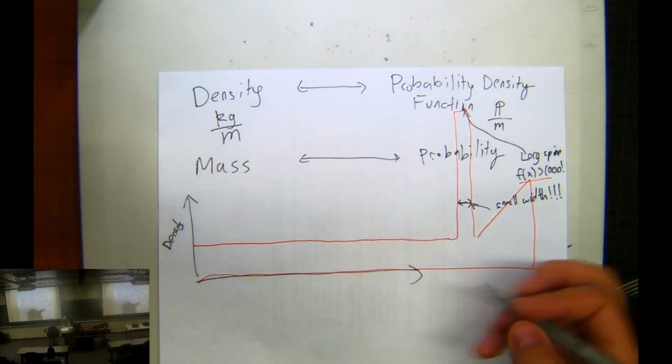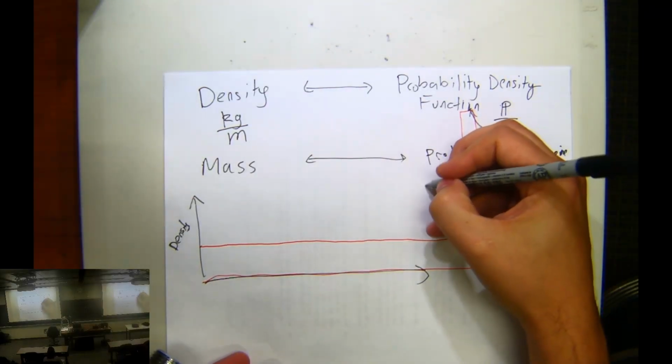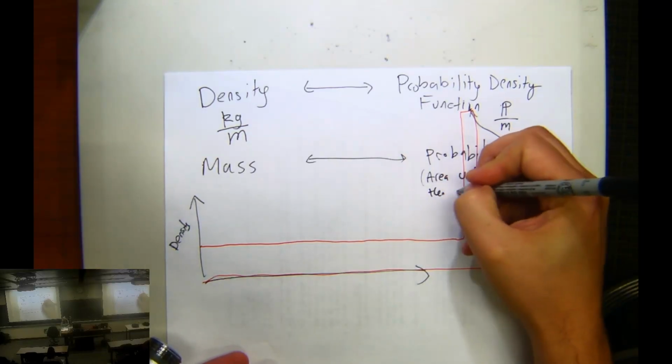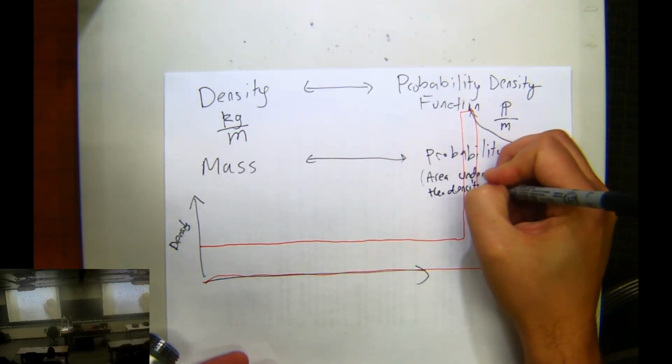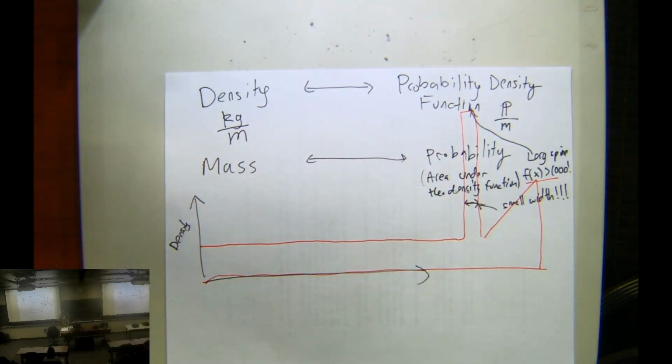So the area becomes the mass. Probability, this is the area under the density function. That would give you the mass. So that's my analogy for this thing. And you can sort of compare the two situations. The mass is in 5 discrete bundles. And over here, the mass is all spread out. And they are kind of two different situations. Any questions or comments about the analogy?